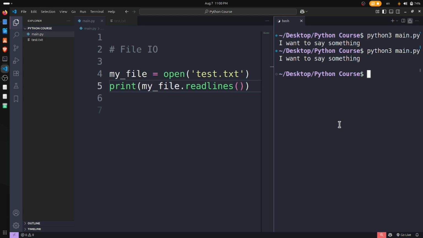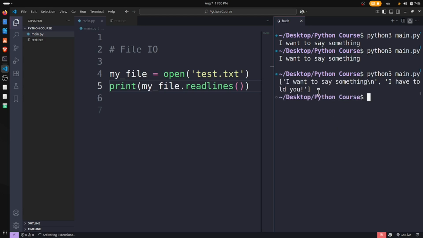When we say readlines, let's see what happens. It's a list. I want to say something, and on the next line, I have told you. It's also something very useful. We have seen it here.